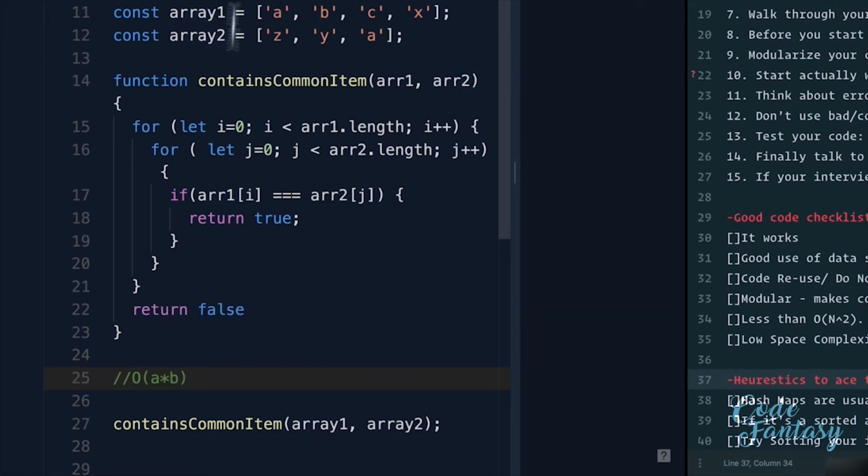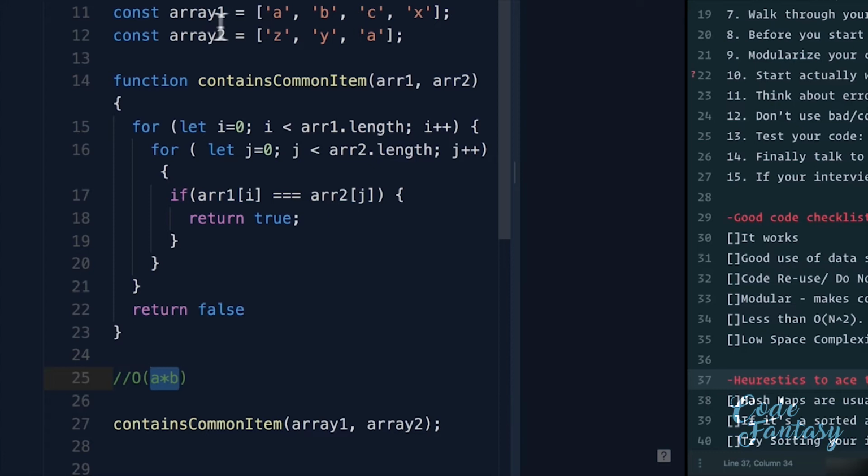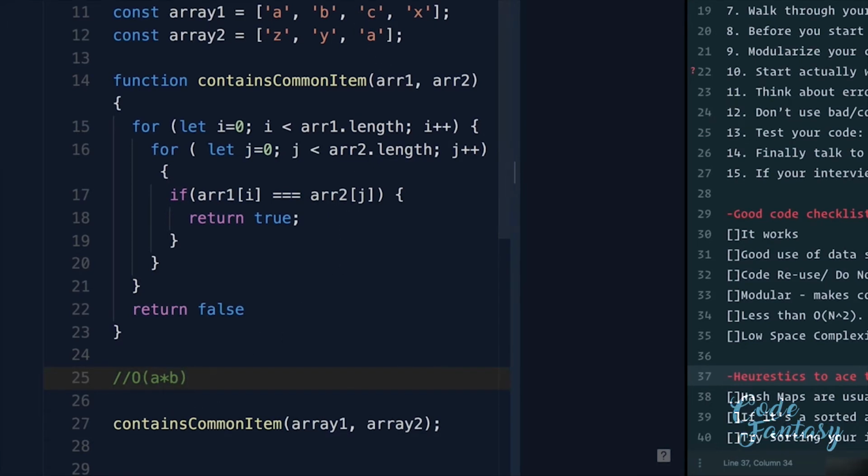Again, this is a bit of a trick because these two arrays can be different sizes. We can't just say O(n) squared because these two arrays can have, like I said, different sizes. So this is a bit of a trick, and it's a good thing that we wrote it out because now we see that instead of O(n) squared, this is more like O(a times b). If the array sizes are the same, it'll be the same as O(n) squared, so that's pretty slow.